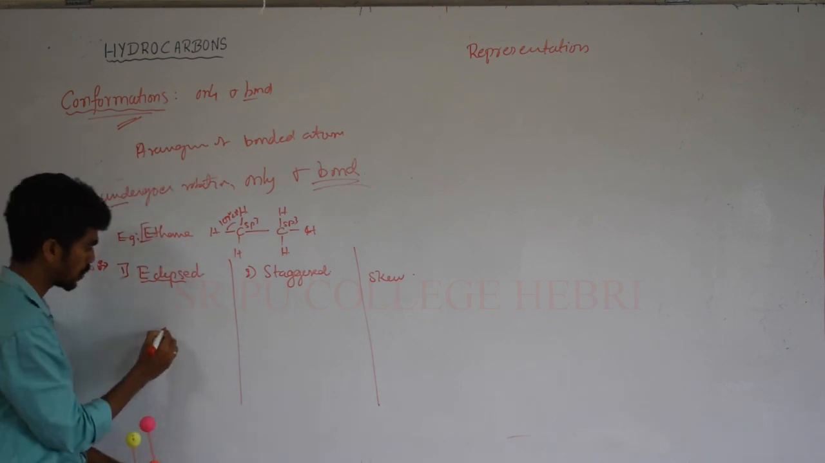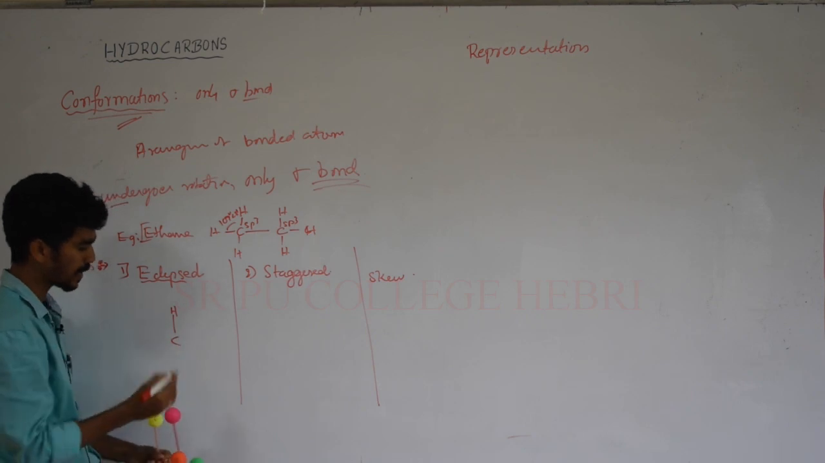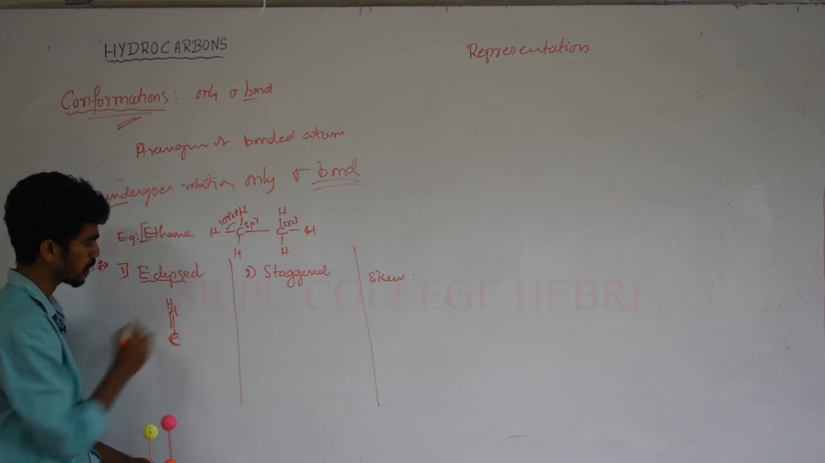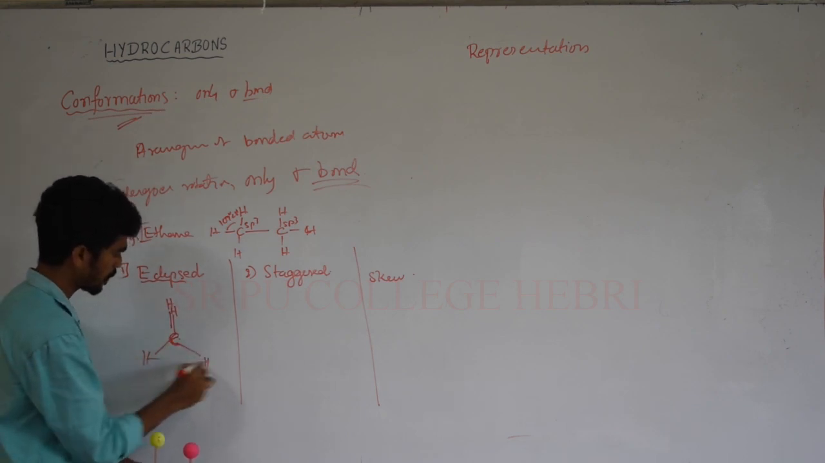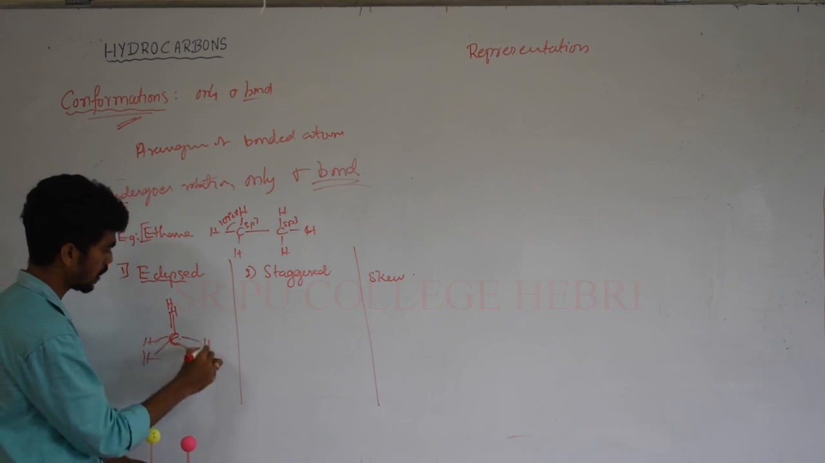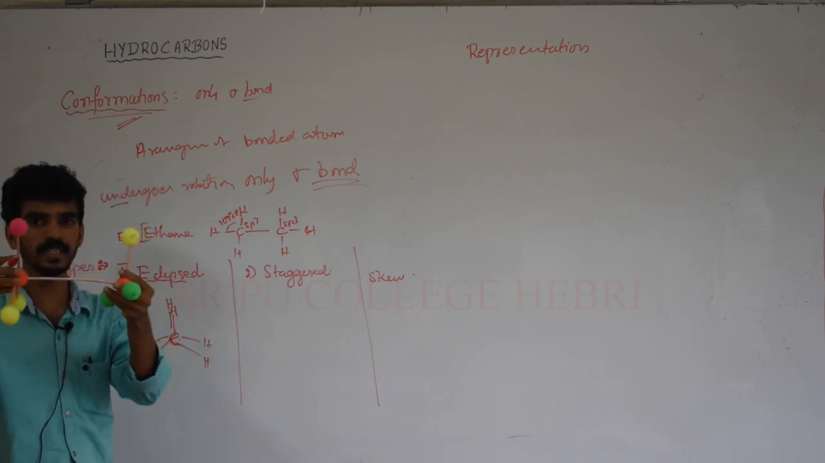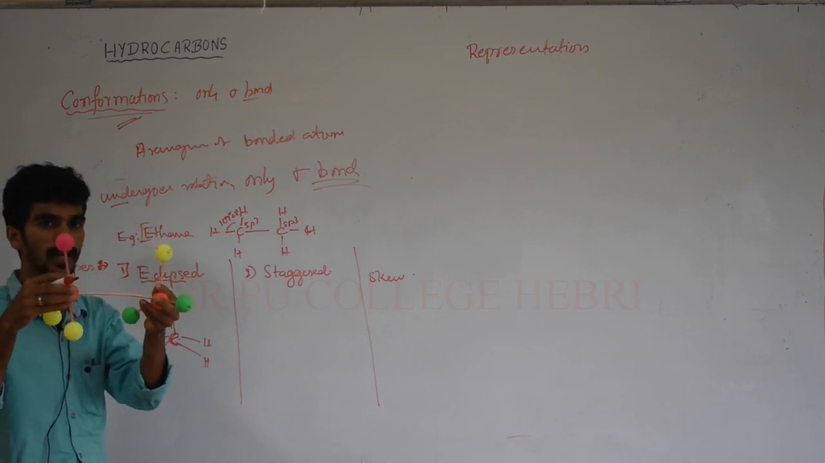Okay, so now I take a front carbon hydrogen, and the back carbon atom is exactly behind it, and the bond must be present like this. The remaining bonds are present like this, hydrogen and hydrogen. That is what eclipsed means. Or else, if you rotate this molecule, free rotations are possible. If you rotate this molecule, what happens?